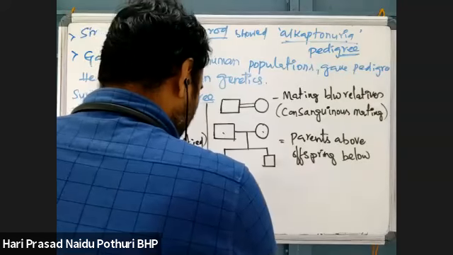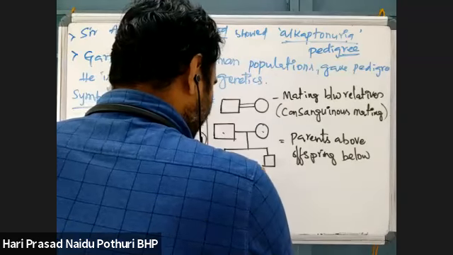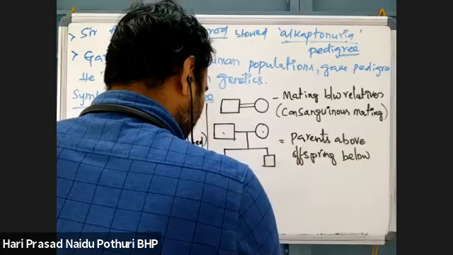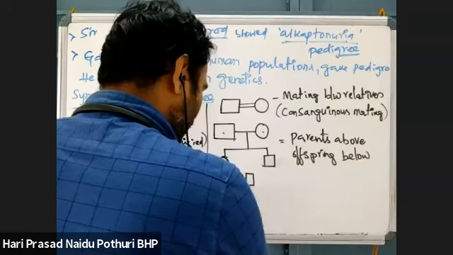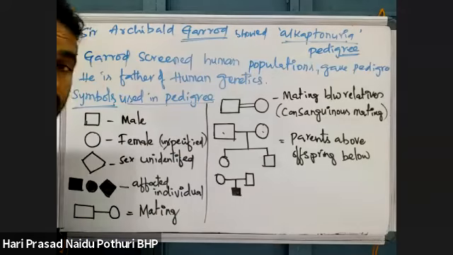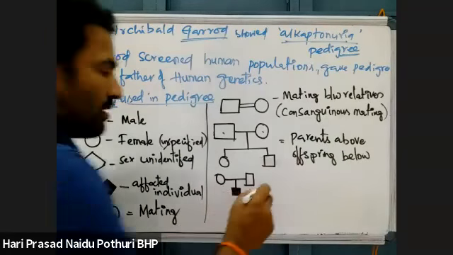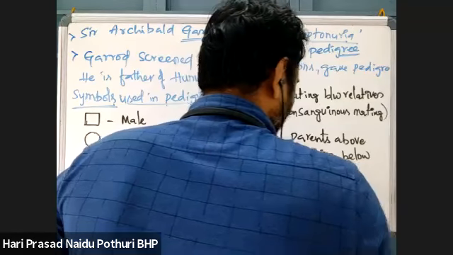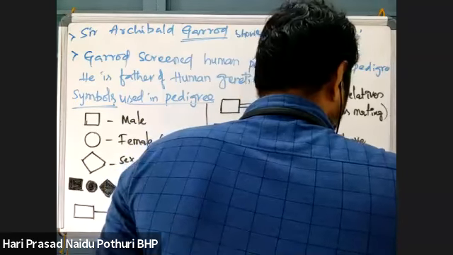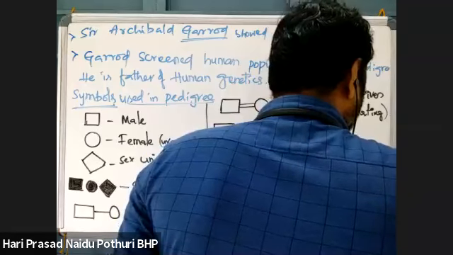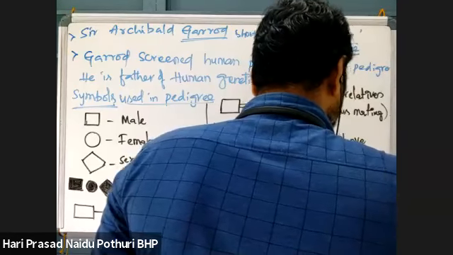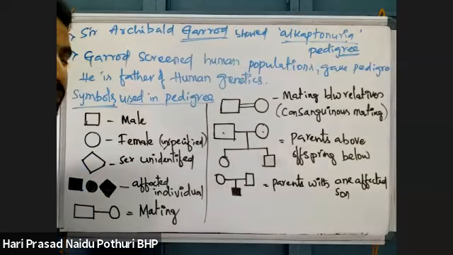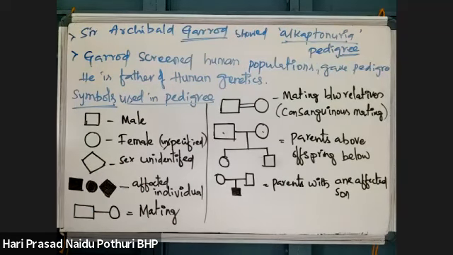Then suppose we show a symbol like this. What does this represent? Parents with one affected child. The child is a male child, a son. Two parents who have one affected son. That is what we call this.